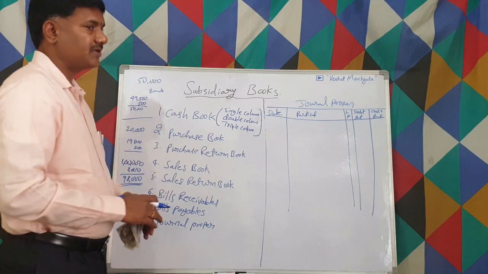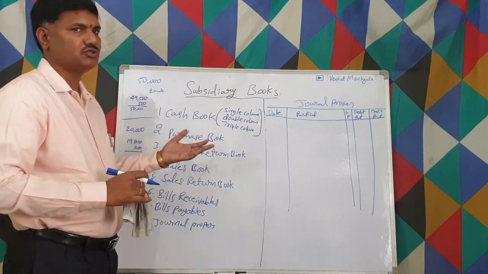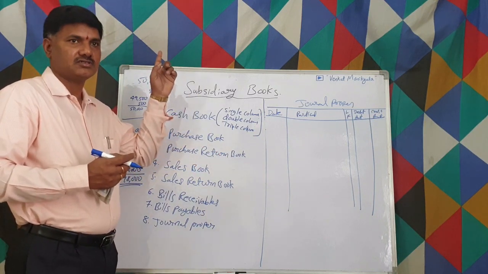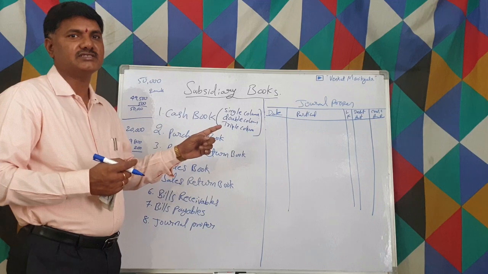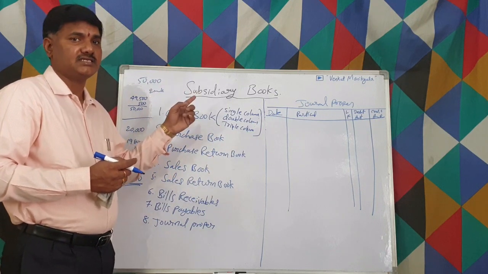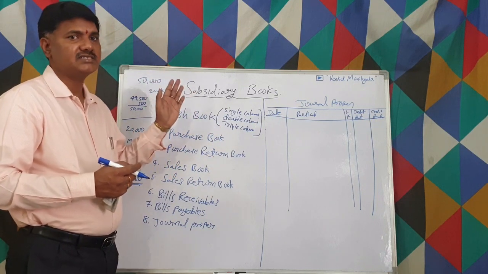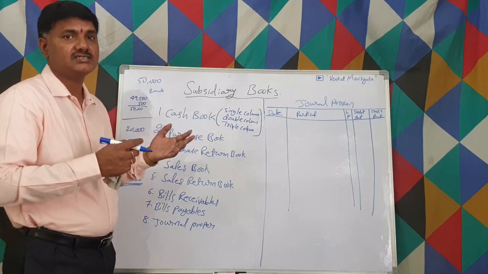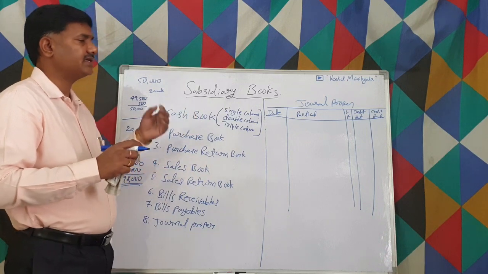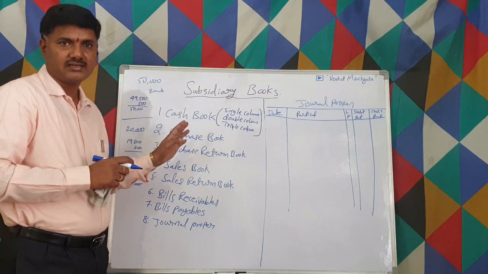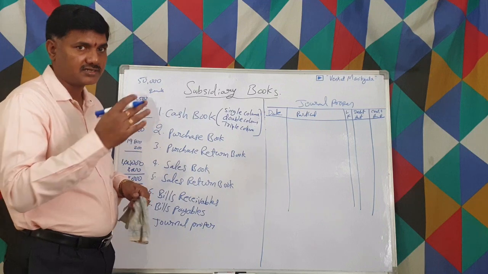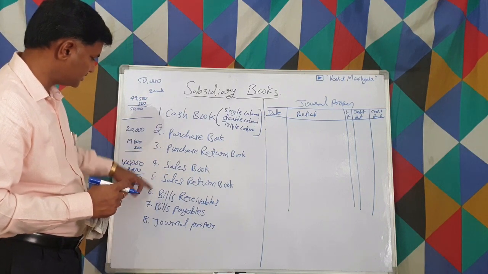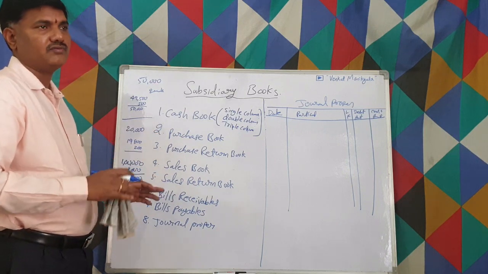suppose we purchased goods for cash. That goes and sits in the cash book. We purchase goods on credit basis. That goes and sits in the purchases book, right? So all purchases and sales, we don't write here. Purchase returns and sales returns, we don't write here. Wherever cash involvement is there, we don't write here, right? So wherever the cash involvement is not there, and wherever these 6 items are not there, then only we are supposed to write.